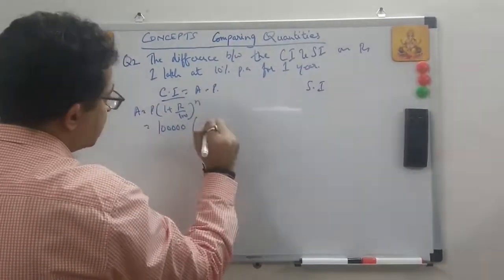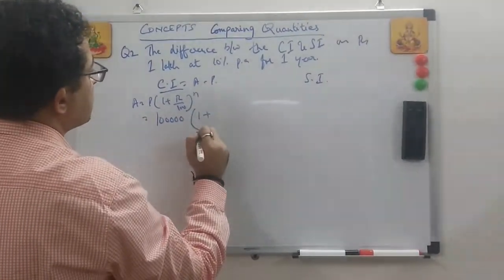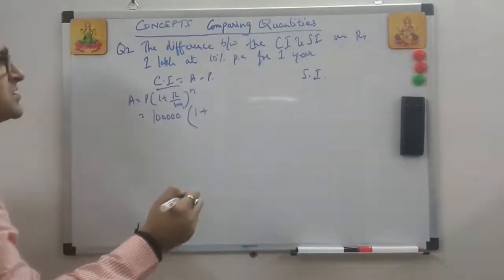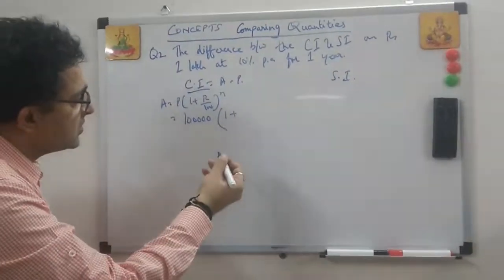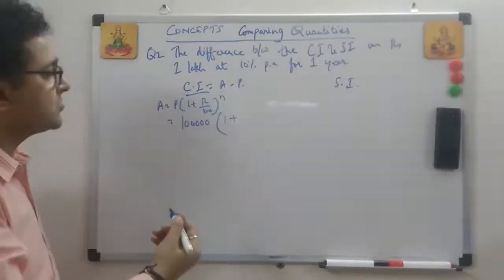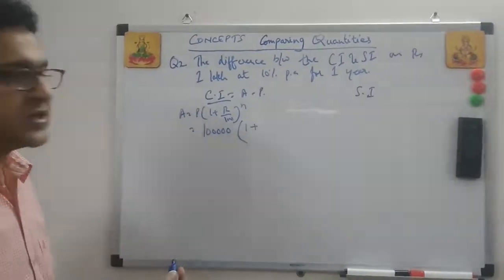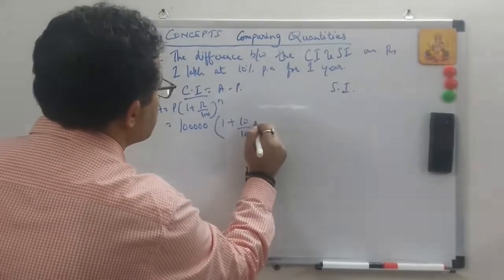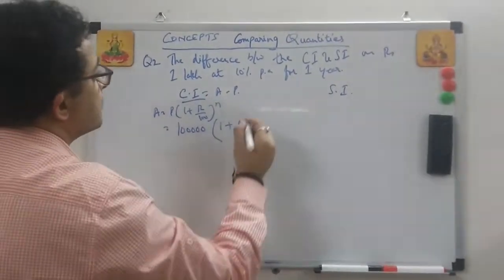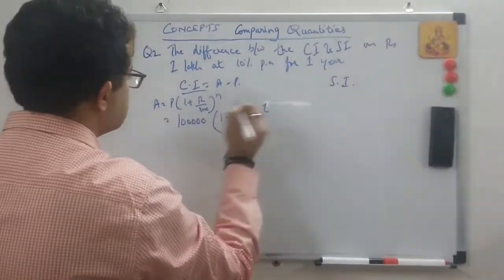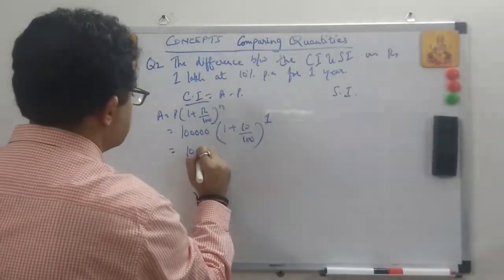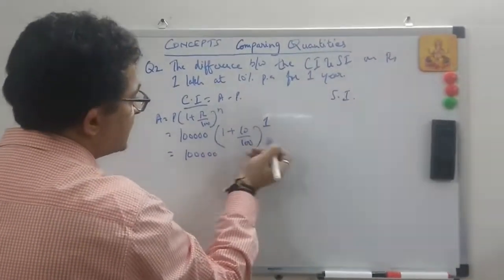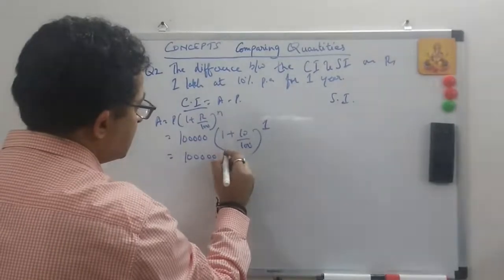Always write it neatly with some space so that you can calculate. You should not lose marks just because you have not written it clearly. 10 by 100 to the power of n, n is 1 here.